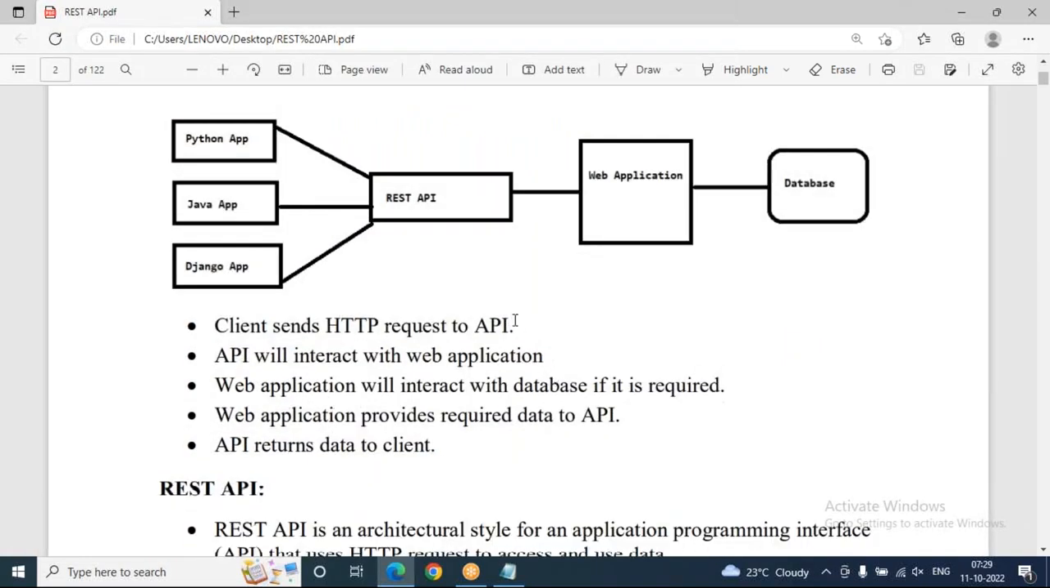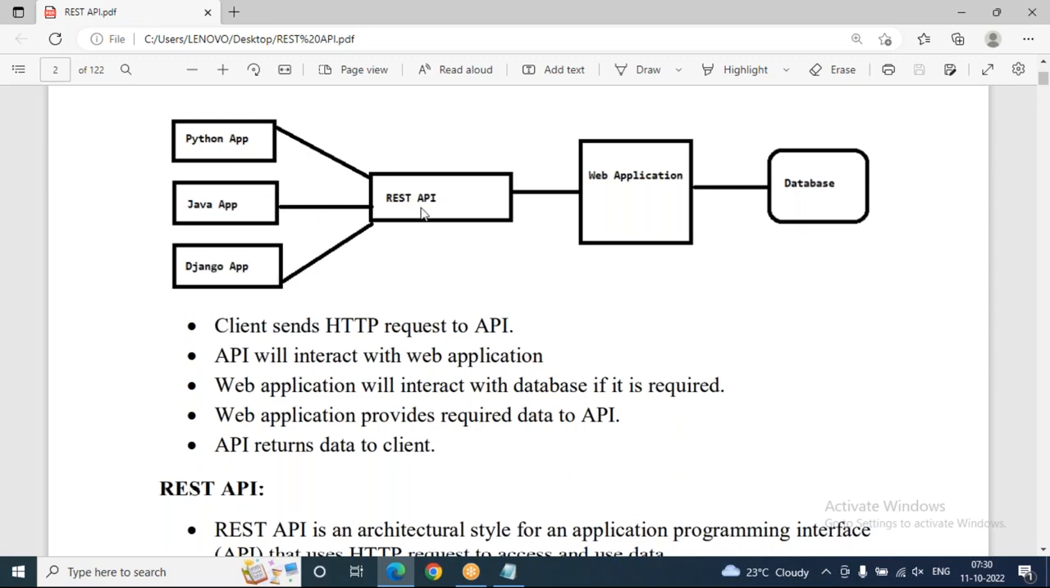The client sends an HTTP request to the API. Clients can use any app on their premises, like a Python app, Java app, or Django app. From any app, if they send an HTTP request to the API, the API will interact with the web application. The web application will interact with the database if it is required, in case the client is expecting some data from the database. The web application provides the required data to the API only. Who will give the response to the API? The web application only. The API returns data to the client only.